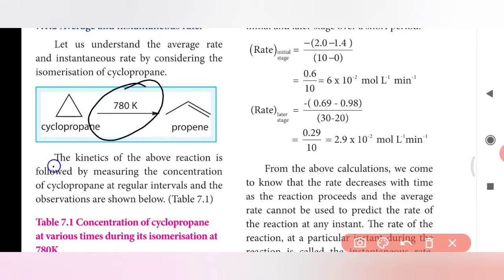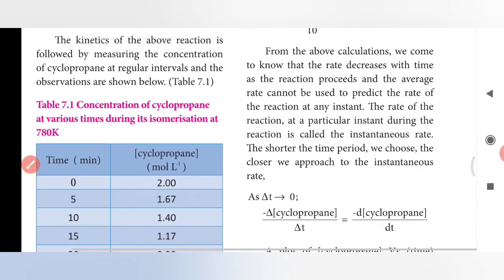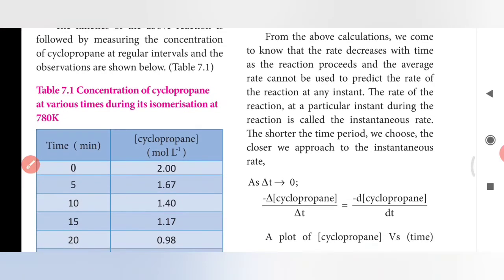Cyclopropane can be converted to propane by heating the cyclopropane at 780 Kelvin. The kinetics of the above reaction is followed by measuring the concentration of cyclopropane at regular intervals, and the observations are shown in Table 7.1. Let's see the observation. At each 5 minutes, what happened to the concentration of cyclopropane.